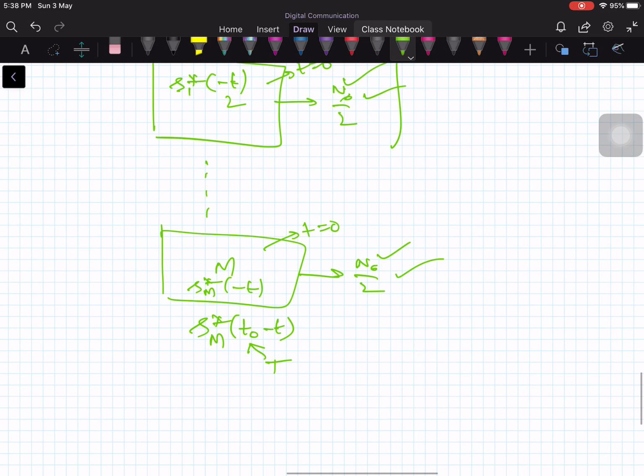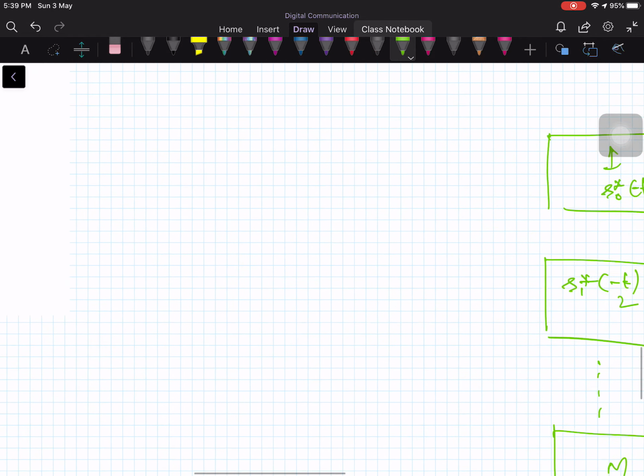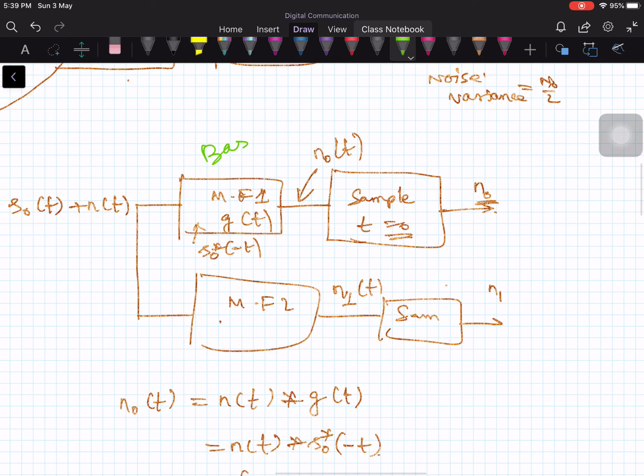So with that, I'll stop in this lecture. In the next lecture, let me talk about passband matched filters. Till now I talked about the baseband matched filter. This is another name for it: baseband matched filters. Because I'm not doing any modulation here, I'm taking the pulse and straight away doing the matched filtering. When I say passband, essentially what I'm trying to say is that your baseband pulse is modulated by a carrier, that is, the pulse is embedded on the carrier. That's what I mean by passband filters. Passband means it is modulated by the carrier.